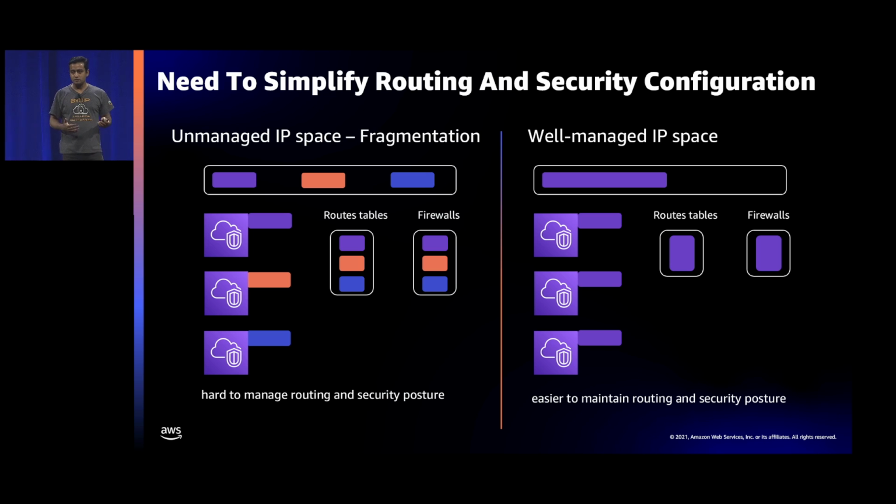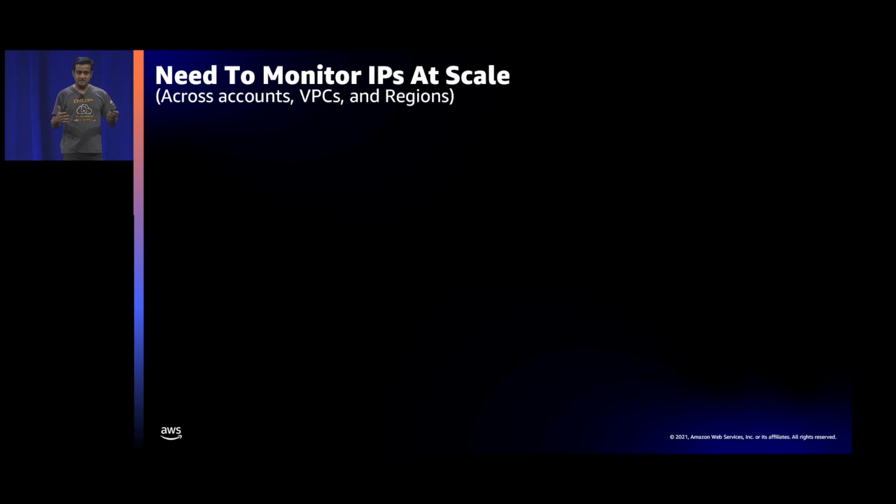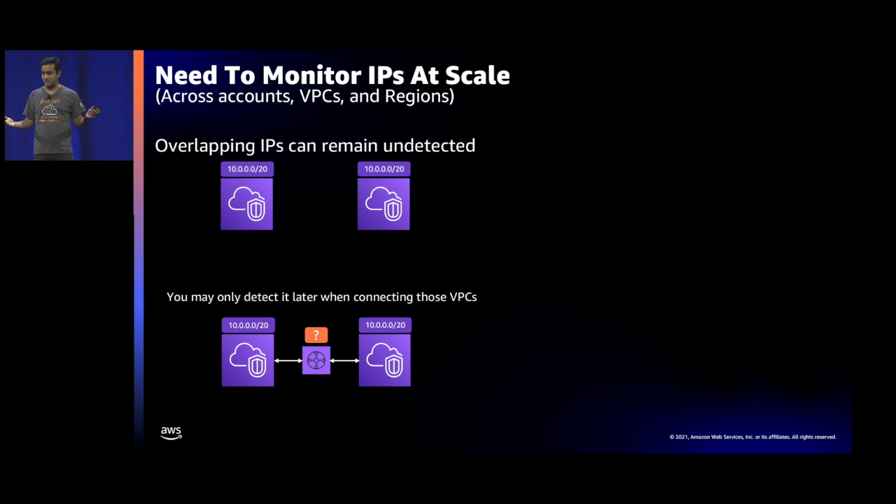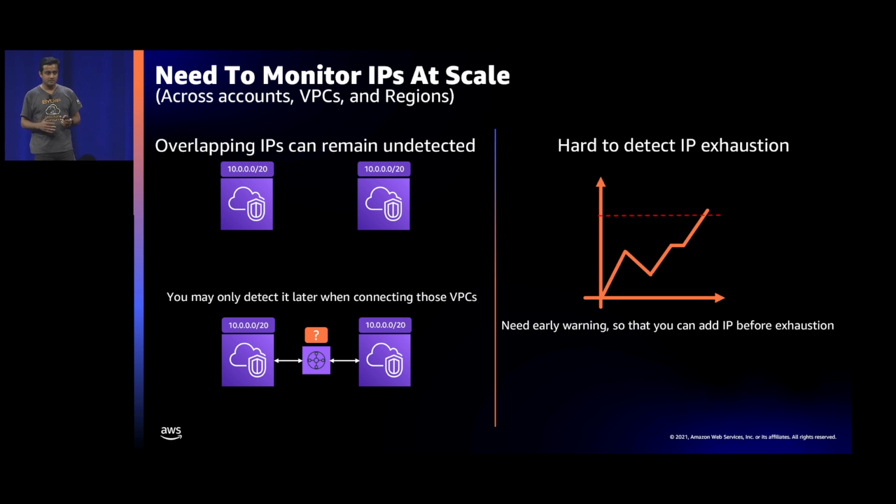Then we asked, what else do you need? Our customers said they need to monitor VPCs across all accounts and all regions. Why? Because overlaps can happen, and you won't detect them. You will detect the overlap after 6 months, or whenever you connect those VPCs, and at that time it's really expensive to fix. You have to re-IP or move one VPC. So customers said, we need to understand right away that we created overlapping VPCs.